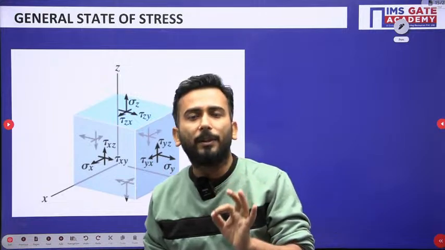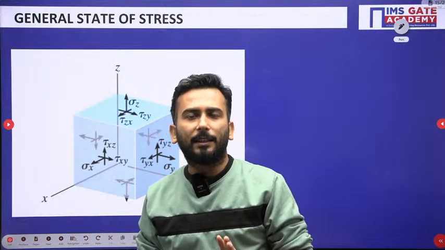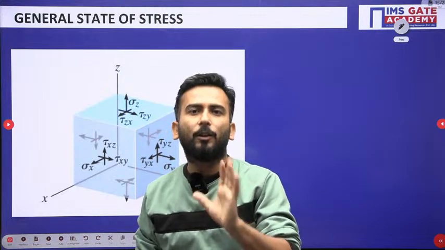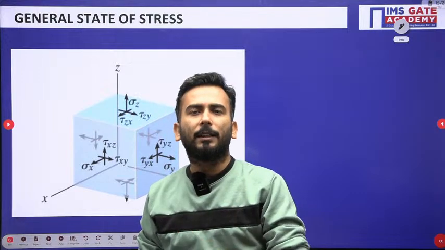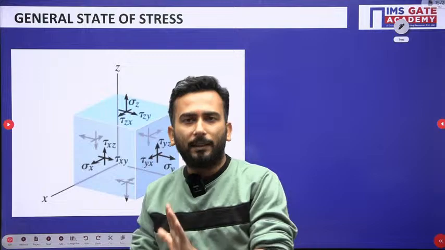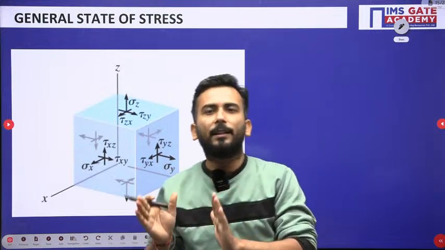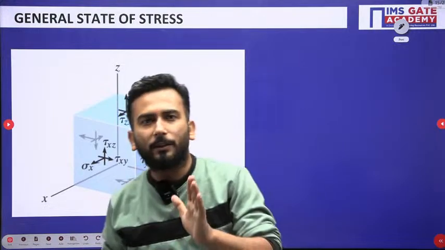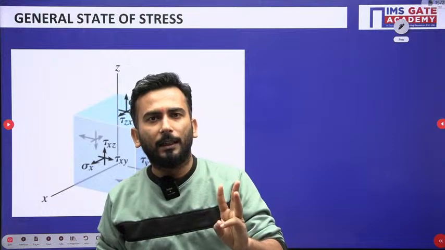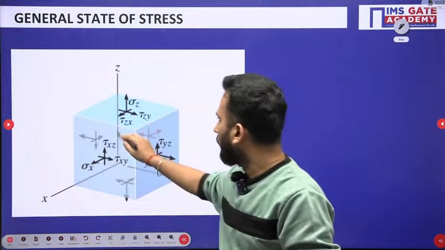And this is very, very important, my dear friends, in understanding the concept of stress tensor, the symmetry of a stress matrix, stress transformation, and all these things. And I have just tried to explain to you how this general state of stress comes into the picture. So how many normal stresses are there? Three normal stresses. How many shear stresses are there? Six shear stresses. On one plane, two are there.